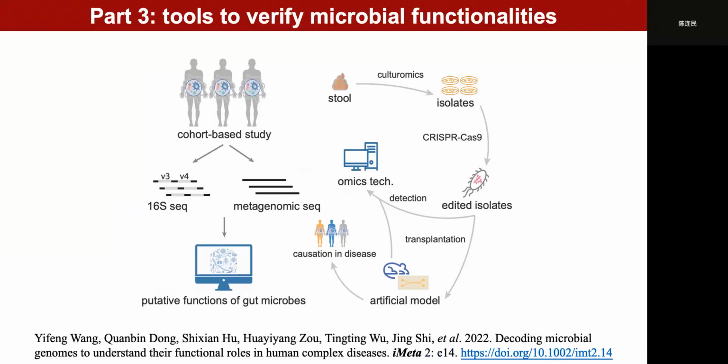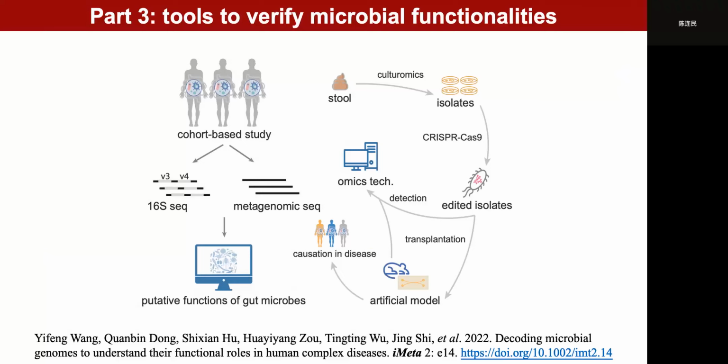For part 3, tools to verify microbiome functionalities. Many gut microbes have been found to be associated with various diseases in human participant-based studies. Although the potential functional role of the gut microbiome can be predicted via various bioinformatic tools, the proposed putative functionalities of the gut microbes of interest lack functional validation.